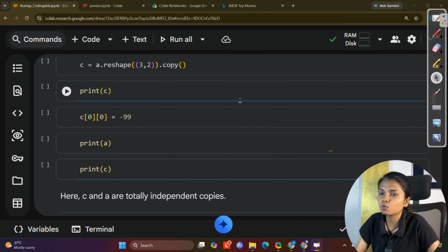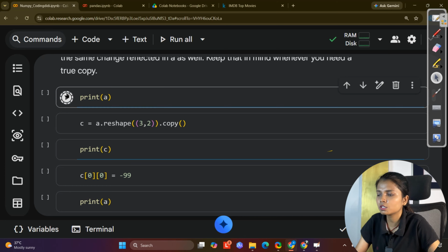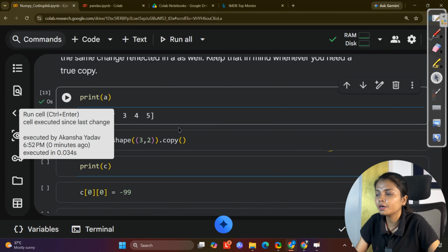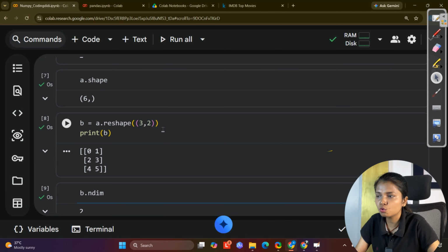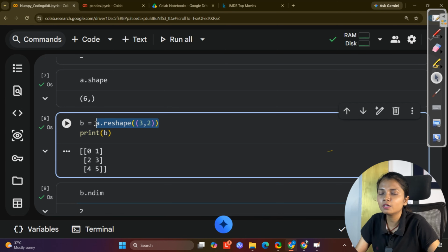Now if I run this statement and then print B, what will happen? You can see the value that I indicated, which is 2, got updated with the new value, which is 77. So you can see, this is how you can update the value.